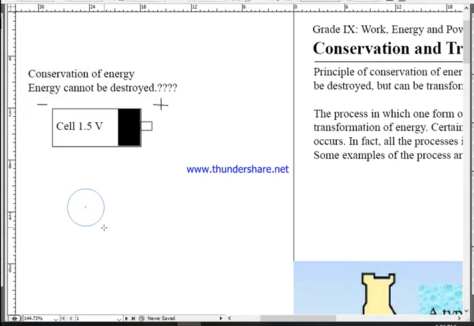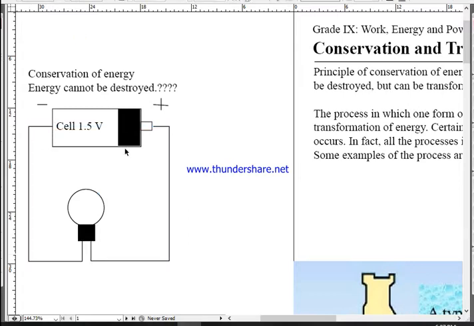Like if you have connected this battery to an electric bulb, what is actually happening here?